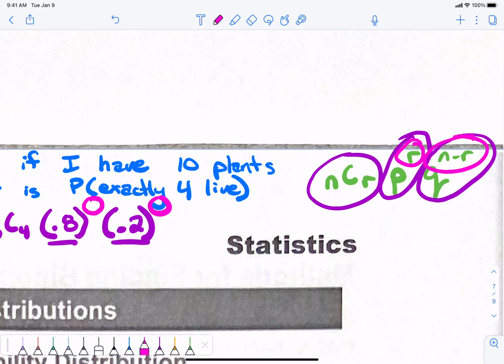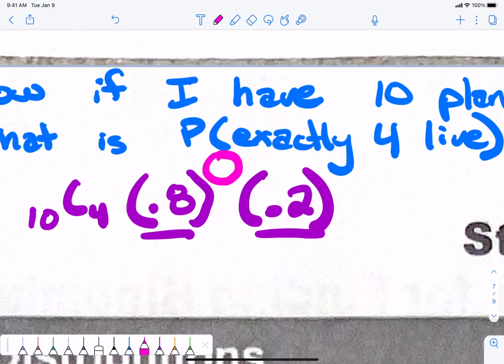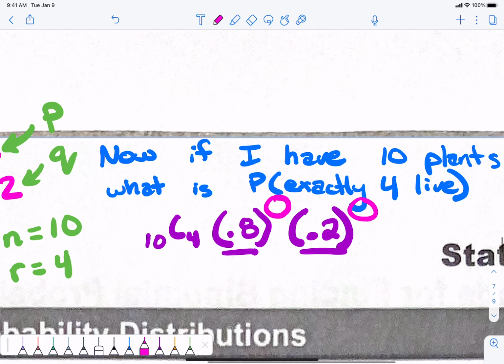Okay, you ready? Here's how I'm going to explain this. These two exponents that I have up here. 0.8 was what? That's the kill rate. Given my scenario, how many plants will die? If I'm wanting 4 to live, 6 will die. So I put 6 with the 0.8. Does that make sense? 6 goes with the kill rate. 0.8 was my kill rate, and I'm killing off 6 of them.